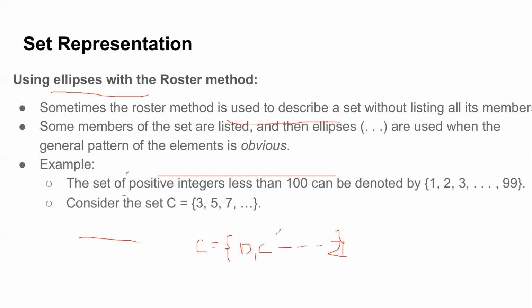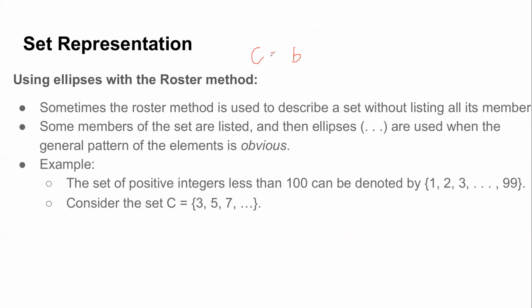The other way is to use ellipsis. Ellipsis basically means I'm still in the roster method, but if there's some pattern in your elements, you can write some initial elements. For consonants, I can write it like this: set C of consonants starts with B, C, D, F, and assuming there is a constant pattern, I'll just write an ellipsis, which is three dots, and then end it with, say, Y and Z.